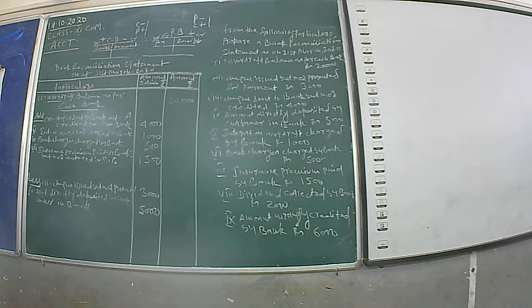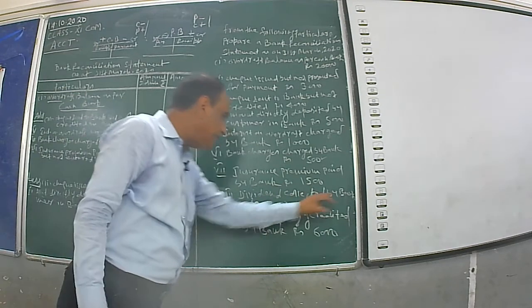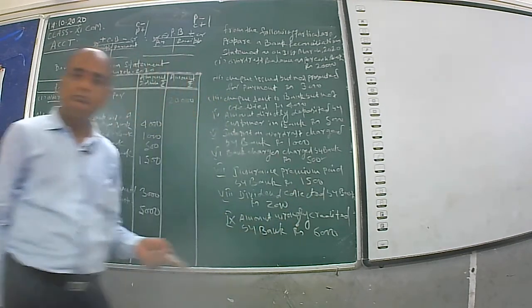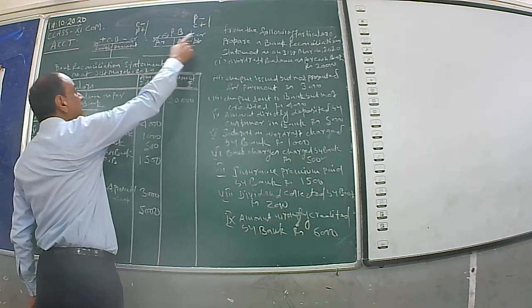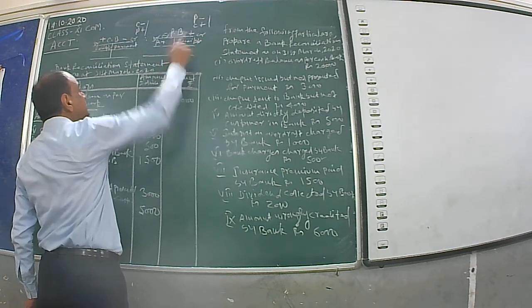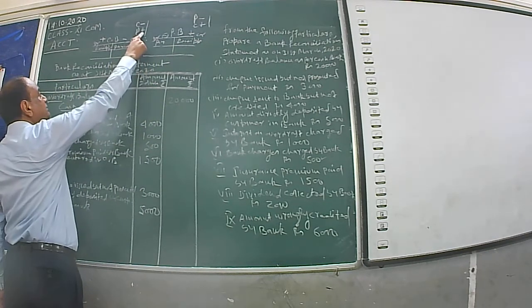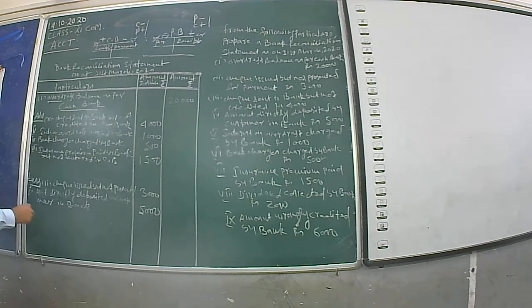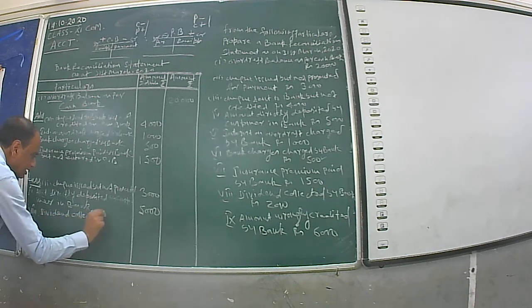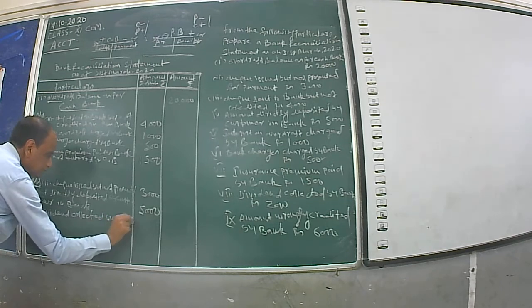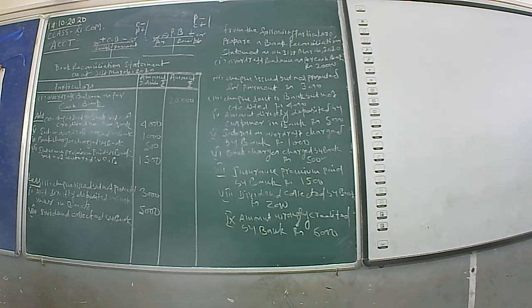Next, number 8. Dividend collected by bank. Collected by bank means the bank will credit your passbook. When the bank credits your passbook, P will be in a plus position. So P is in a plus position, C is in a minus position, therefore it will be minus. Number 8. Dividend collected by bank. Rupees 2000.